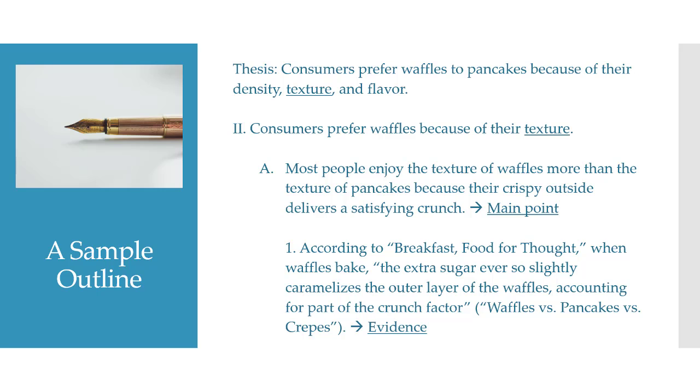This sample outline includes the thesis in the introduction, a topic sentence, and the main components of a body paragraph. It reads, Thesis. Consumers prefer waffles to pancakes because of their density, texture, and flavor. Section 2. Consumers prefer waffles because of their texture. Main point A. Most people enjoy the texture of waffles more than the texture of pancakes because their crispy outside delivers a satisfying crunch. Evidence 1. According to Breakfast Food for Thought, when waffles bake, the extra sugar ever so slightly caramelizes the outer layer of the waffles, accounting for part of the crunch factor.